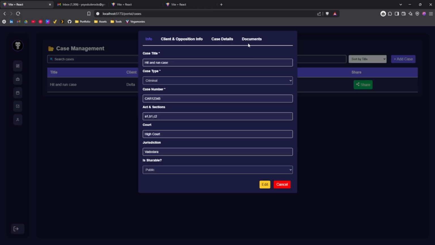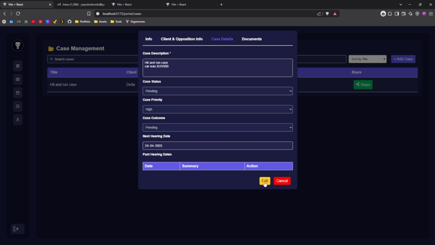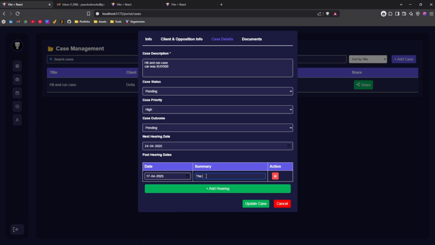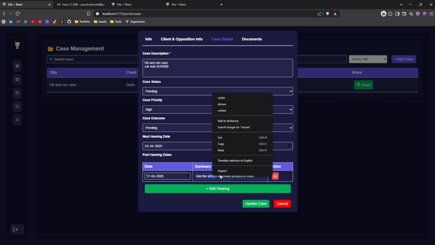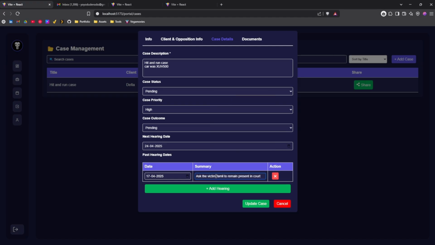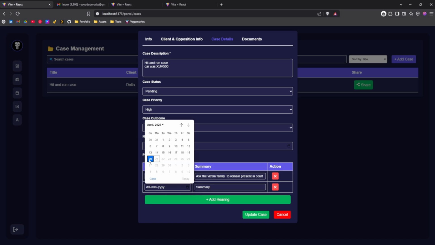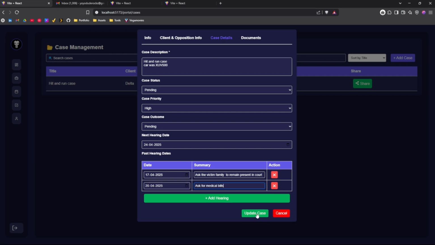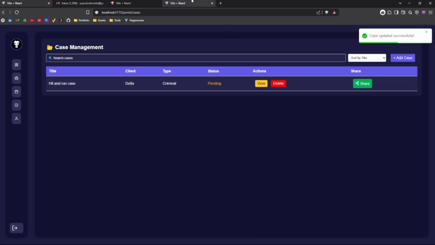Now let's say I want to add the past hearing dates. I can easily add dates which are past. For example, the last hearing date was on 17, where the judge asked for something. Okay, so on 17 they said this, and let's say on 20th, they asked for medical bills. Okay, so let's update the case. So as you can see, our case is updated.